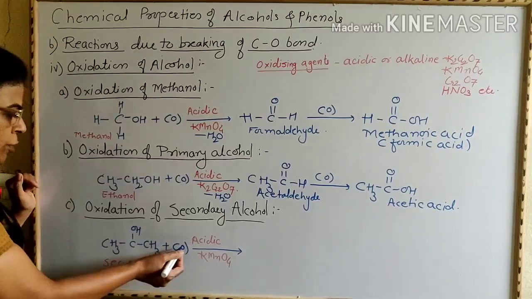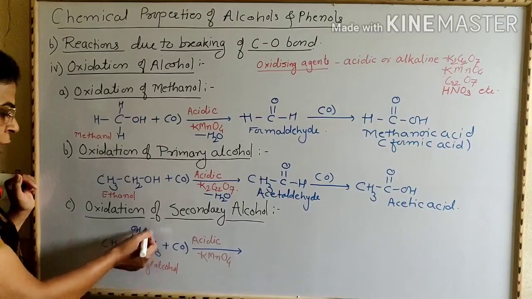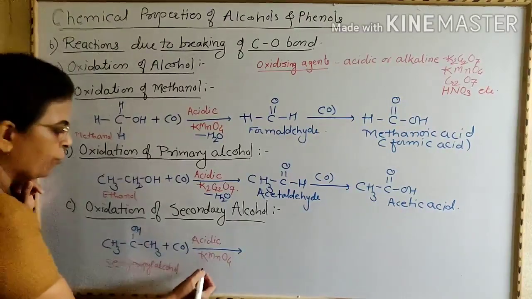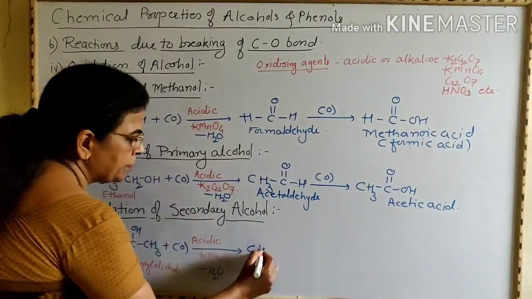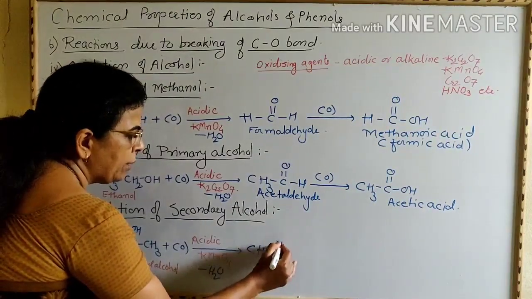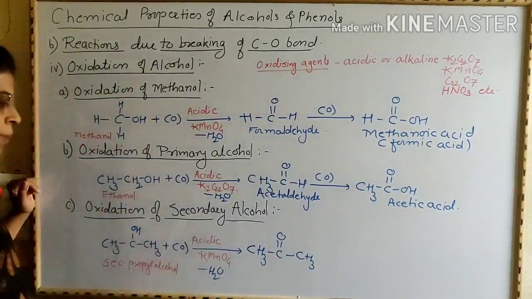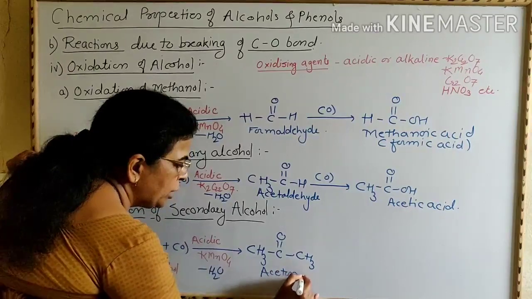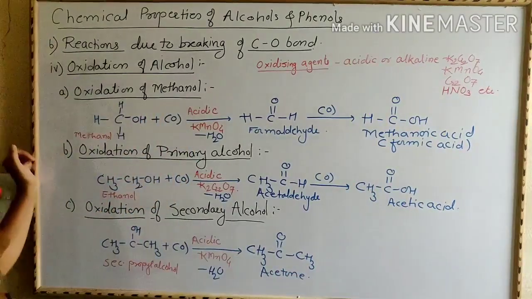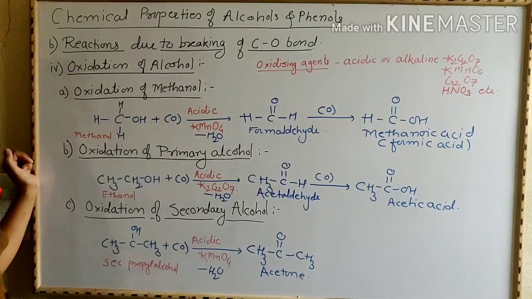Here, first addition of oxygen takes place in the CH bond and then removal of H2O takes place to form CH3COCH3. In this way, formation of acetone takes place by the oxidation of secondary propyl alcohol or propan-2-ol.